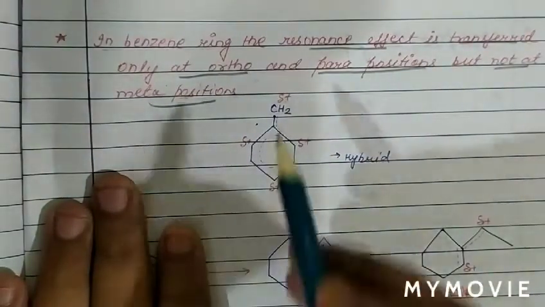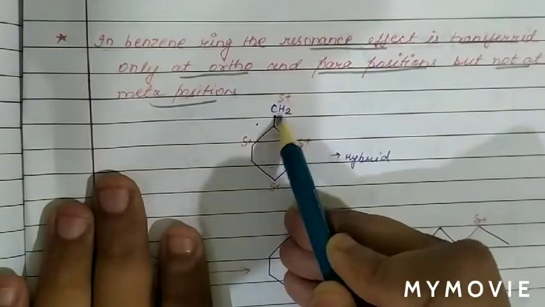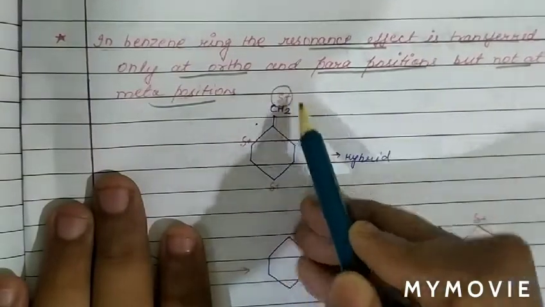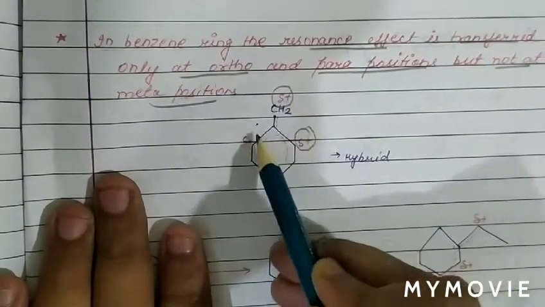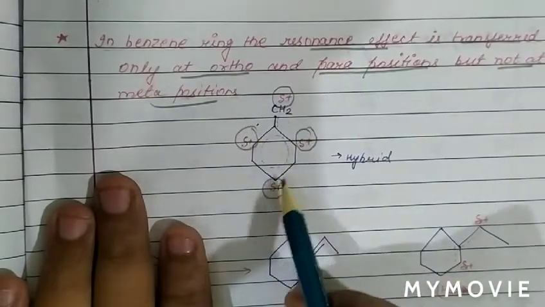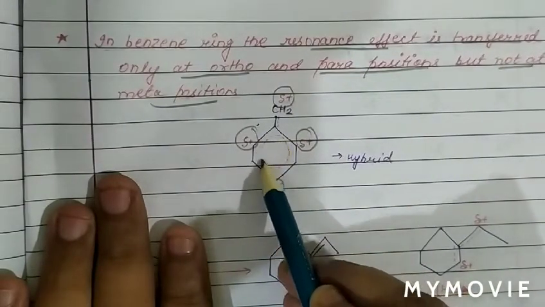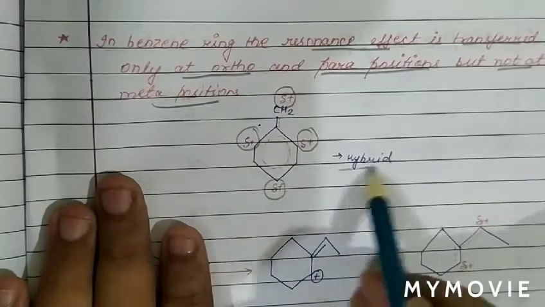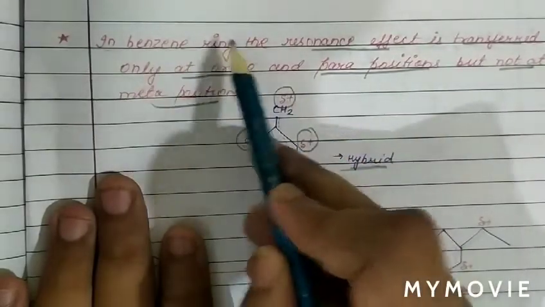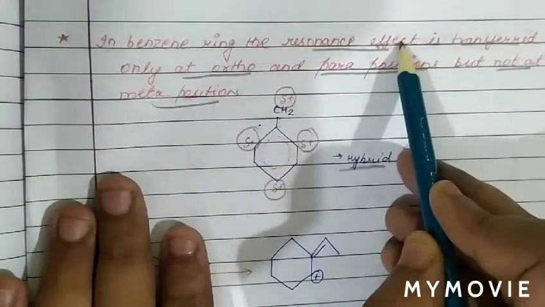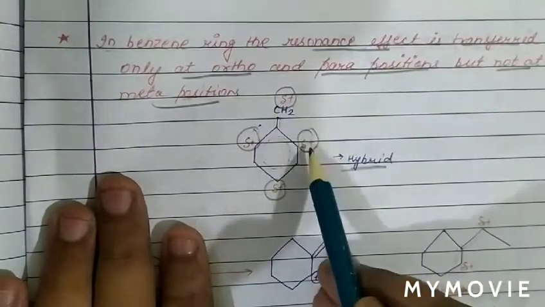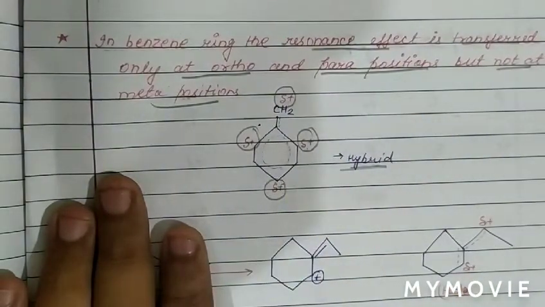As we have drawn the structure, the hybrid structure has positive charge on this carbon atom, positive charge at ortho position, and positive charge at para position. And also there is delocalization of pi electron in the ring. So this is the resonating hybrid. So basically in the benzene ring, the resonance effect is transferred only at ortho and para positions.